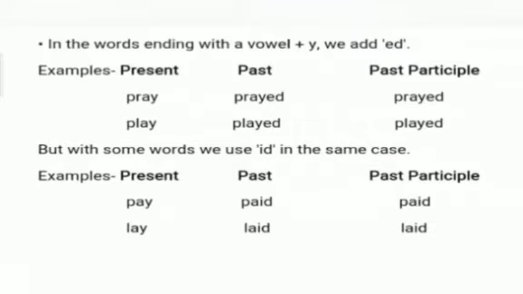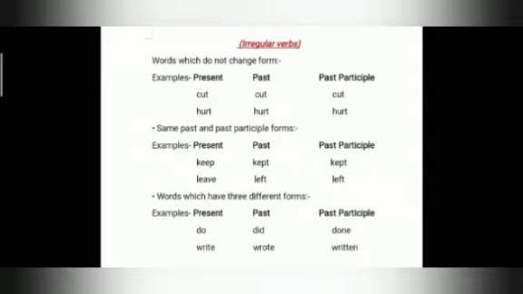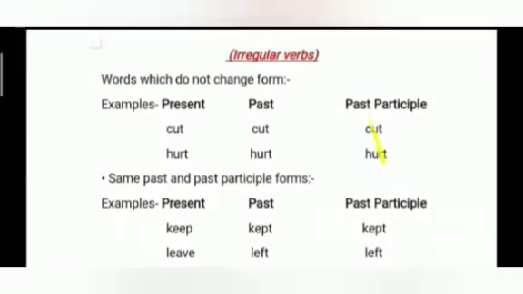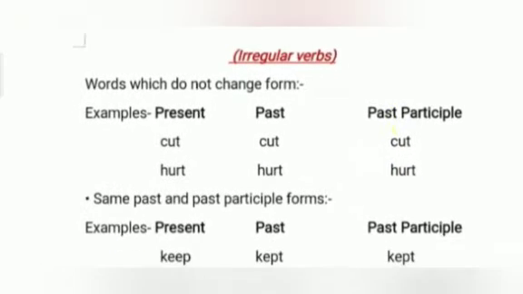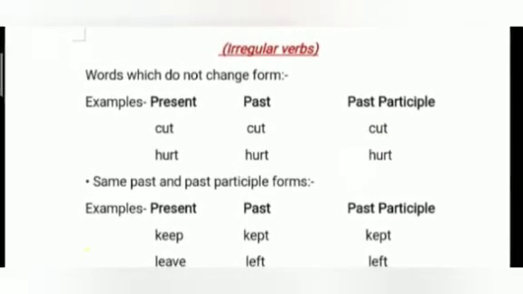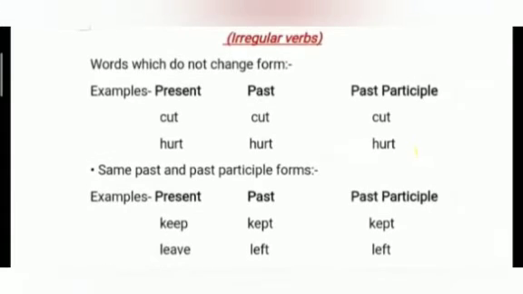So you need to learn these words. Okay. So children, these are all regular verbs which follow certain rules in the formations of past and past participle forms.